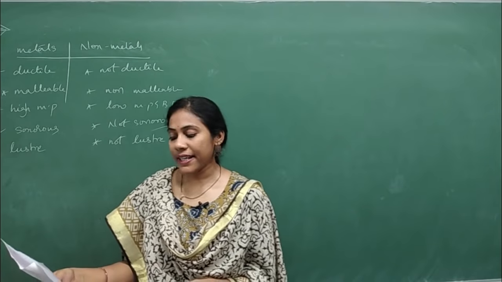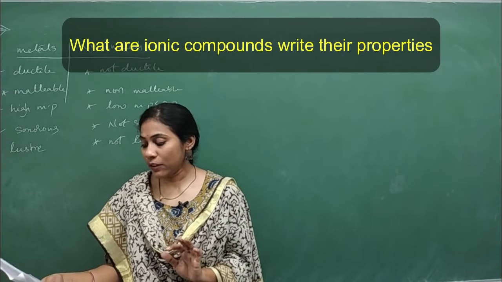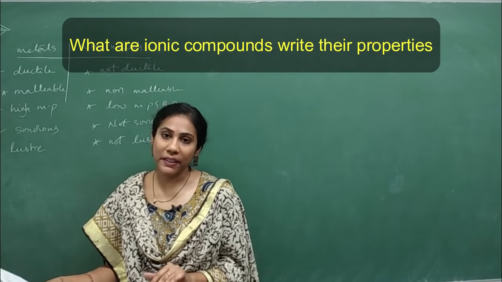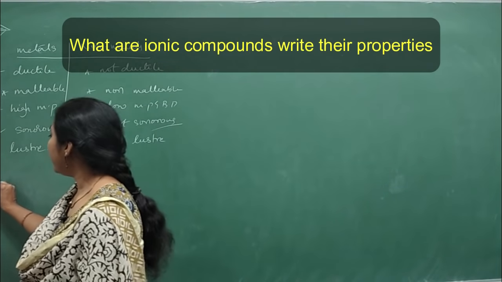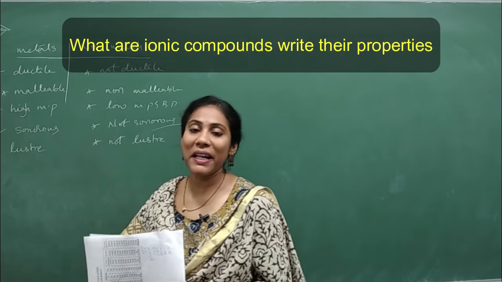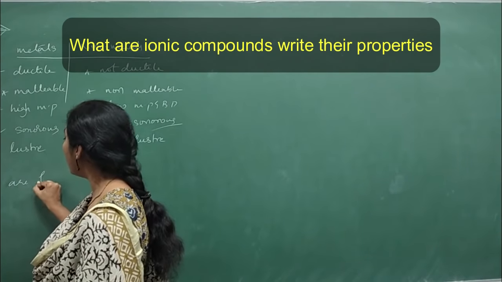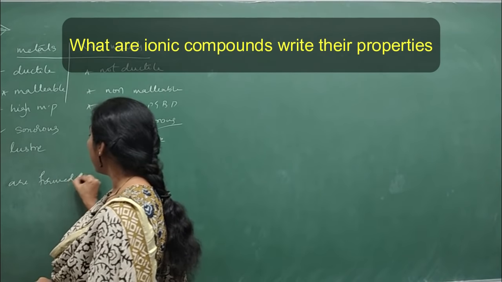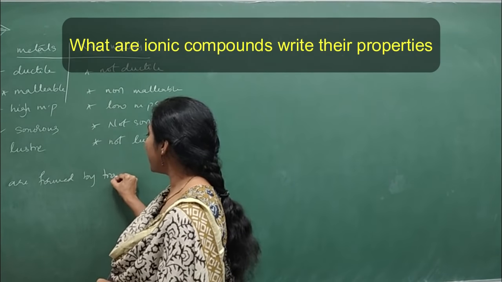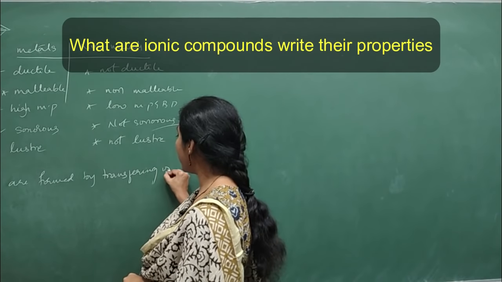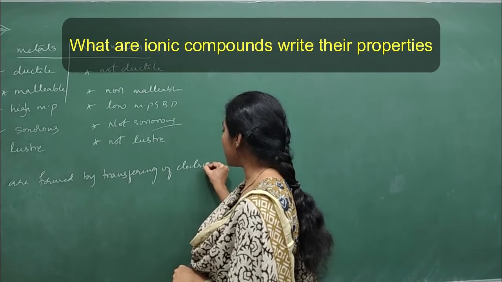Fine. Next question, very important. What are ionic compounds? Write their properties. So a very important question, guys. What do you mean by ionic compounds? Ionic compounds are formed by transferring of electrons.